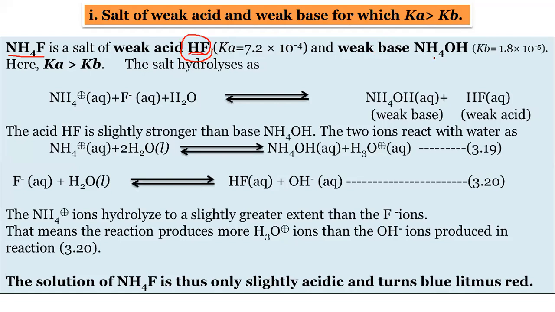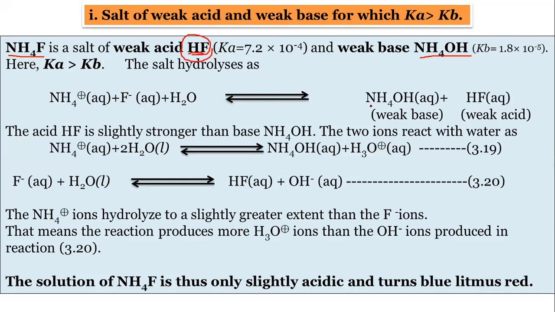And for the weak base NH4OH, its Kb value is given as 1.8 into 10 raised to minus 5. So this Ka value is more than this Kb value. So this salt will be hydrolyzed as NH4 plus, F minus, plus water.